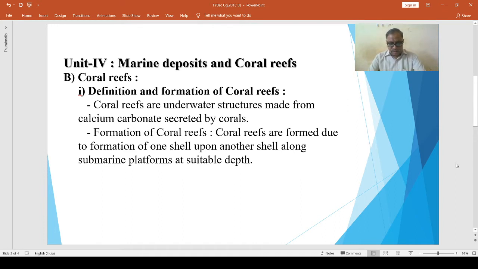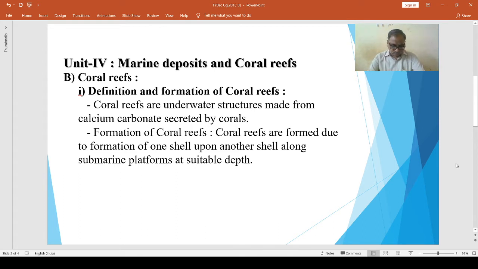There should be clean, sediment-free water. It is also a required condition for the growth of coral polyps because muddy water clogs the mouth of coral polyps.